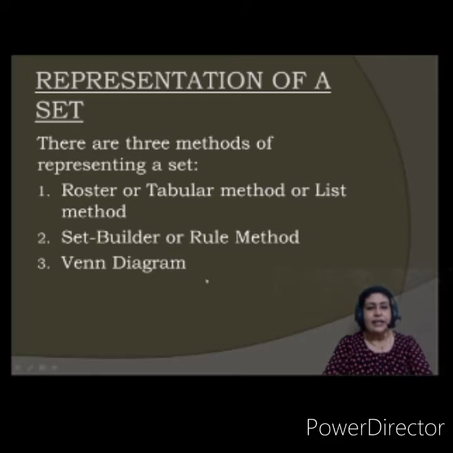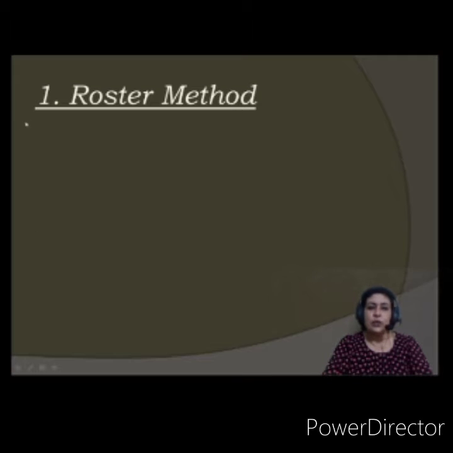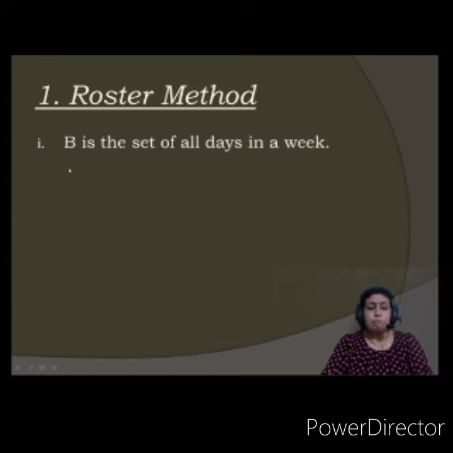Third one is the Venn diagram. I'll tell you one by one what is the meaning of these methods and how we write a set using these methods. So first we'll go to the roster method, commonly known as roster method or tabular method or list method.